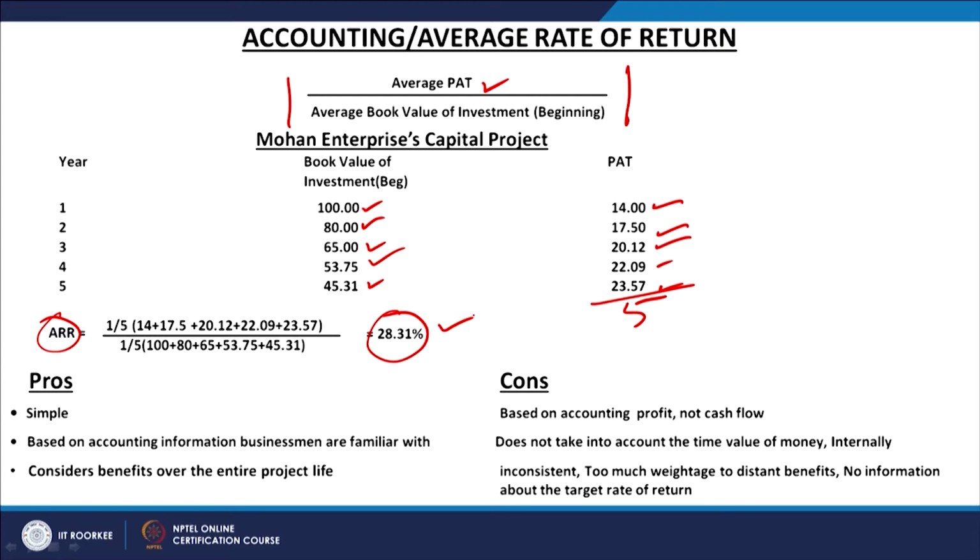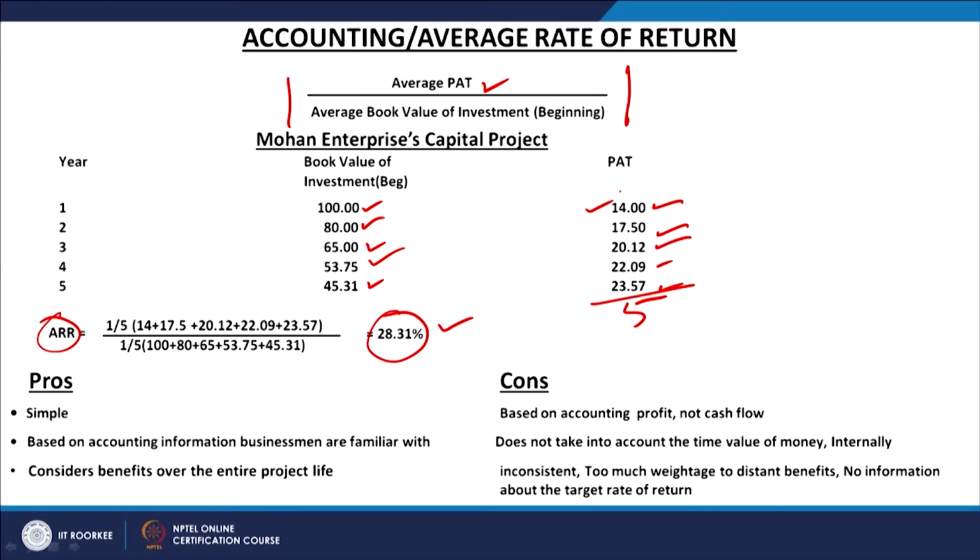So, it is very simple, there is nothing complex about it. The complex part is only to forecast the cash flows, then to calculate the profits, and then to calculate the investment. This will all depend upon the detailed project feasibility report, because when any new project is taken up, we decide the amount of investment of 100 crores, then the operations of the first year, the profit at the end of the first year, and the profit at the end of the second year.